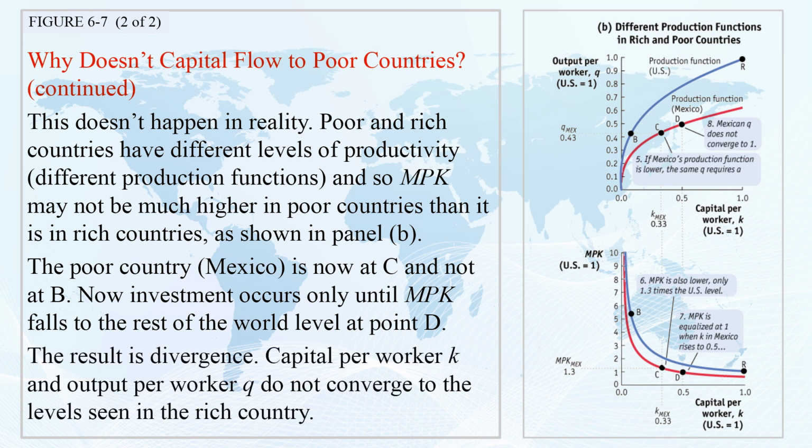Capital per worker K and output per worker Q do not converge to the levels seen in the rich country.